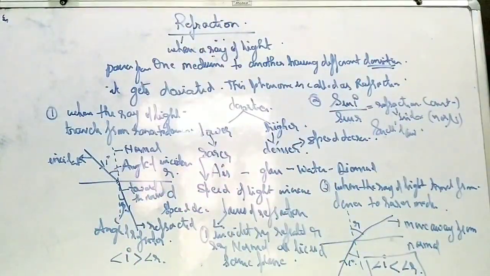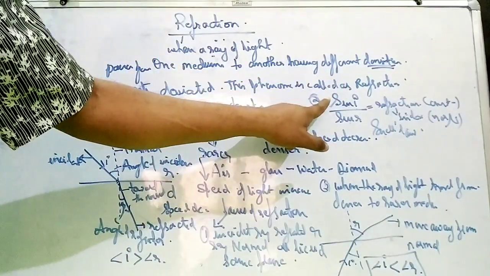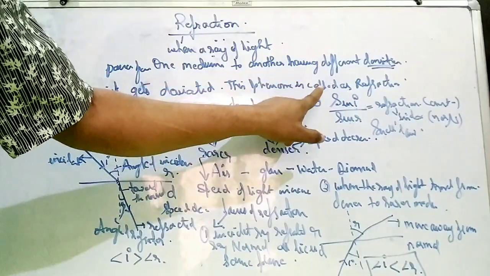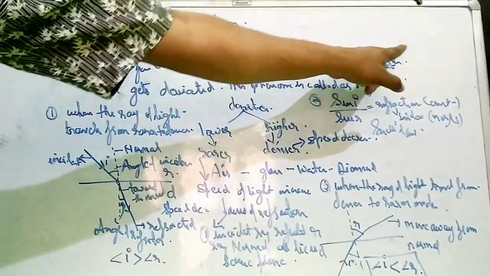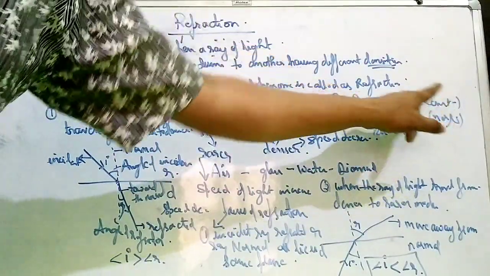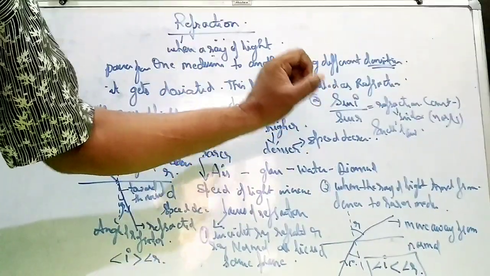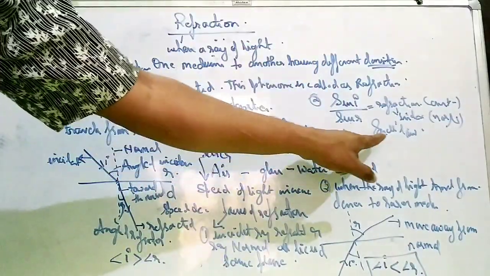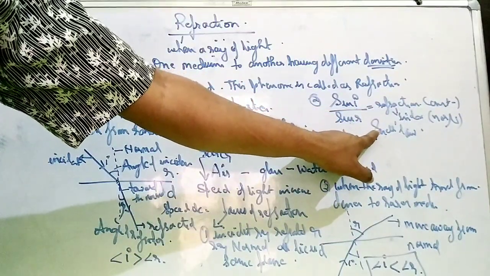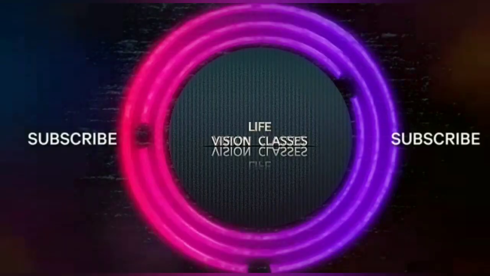So what is the second law of refraction? It is the ratio of sine of angle I to sine of angle R, and it always remains constant. This constant is denoted by n or by mu, and is known as the refractive index. It is given by Snell, so that's why it is known as Snell's law.